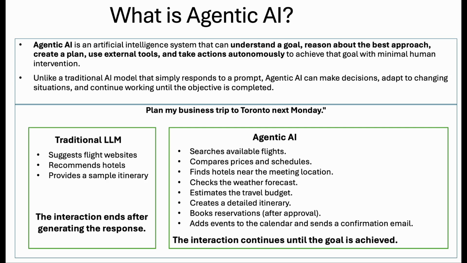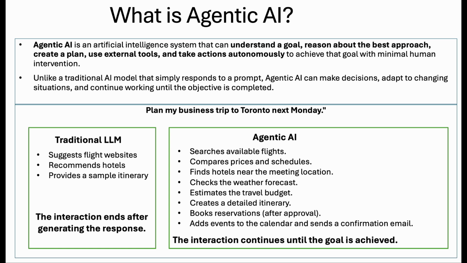Most of us are familiar with AI assistants like ChatGPT. They are excellent at answering questions, writing emails, summarizing documents, or generating code. However, they typically stop after providing a response and wait for the next instruction. Agentic AI takes this a step further.